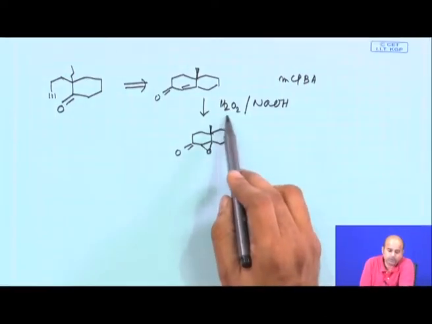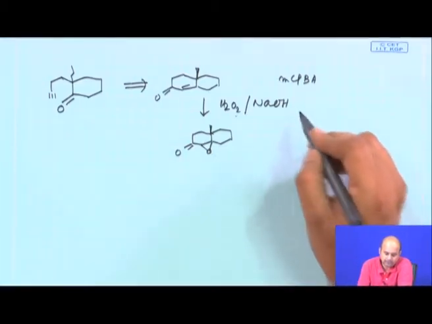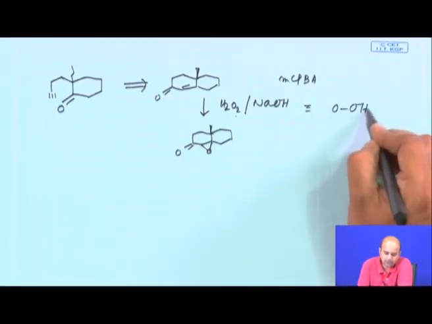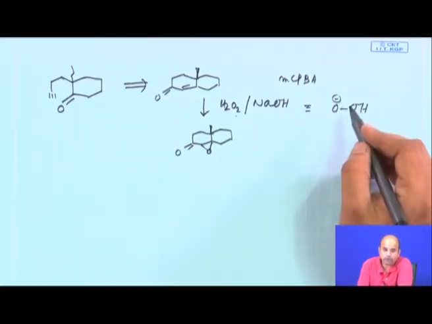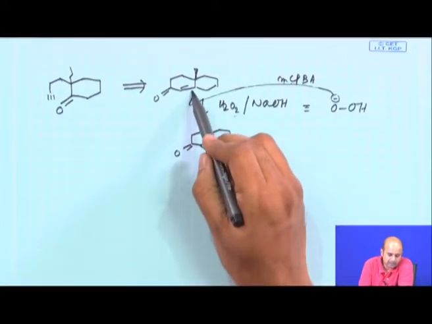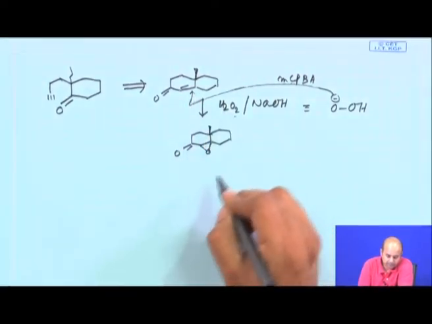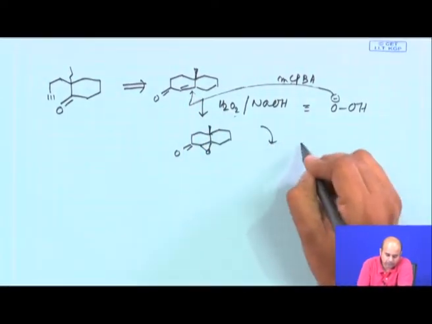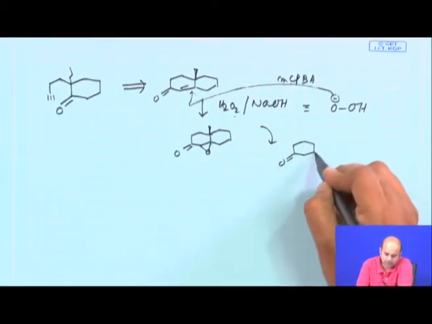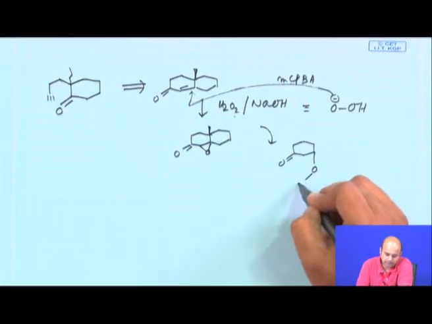If you use hydrogen peroxide with sodium hydroxide, you are basically generating a hydroperoxide anion, and this hydroperoxide anion attacks in a Michael fashion here. Probably all of you know it, but still I am explaining it.